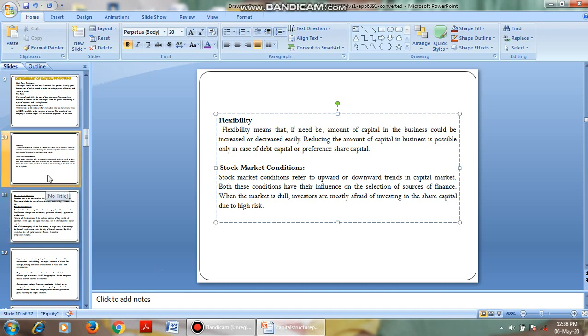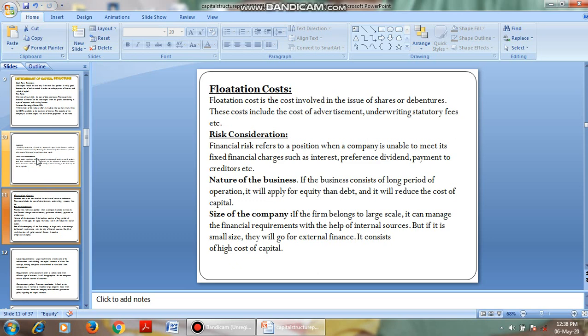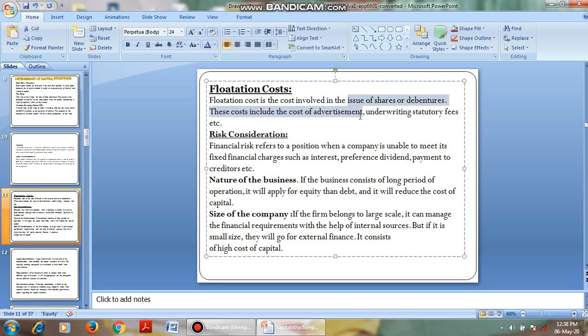In such conditions, the stock markets will not perform well, and investors will not invest more in the stock market. Then coming to the next one, that is flotation cost. Flotation cost is the cost involved in the issue of shares and debentures.